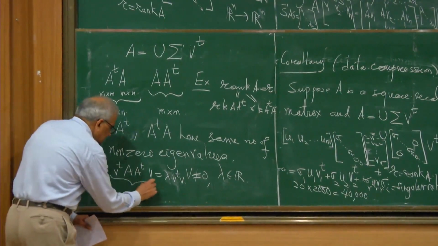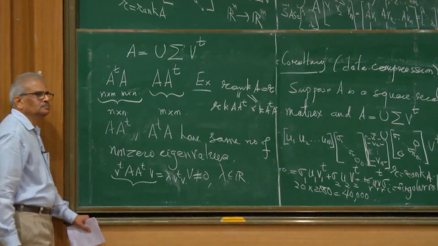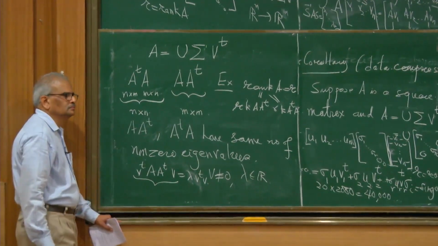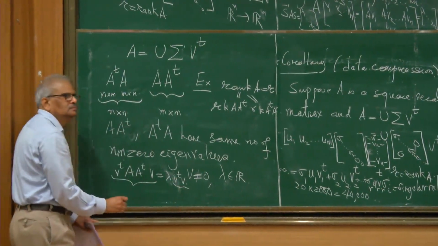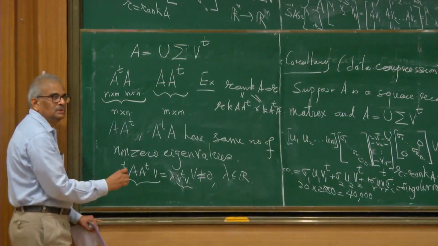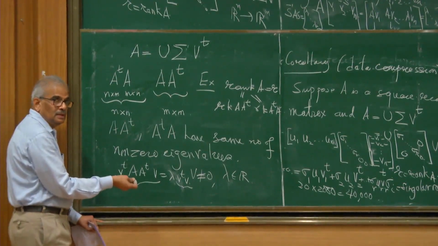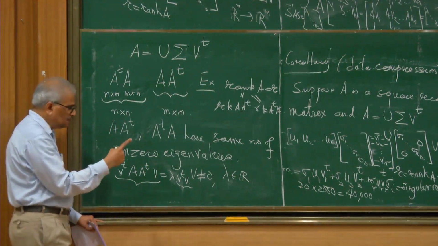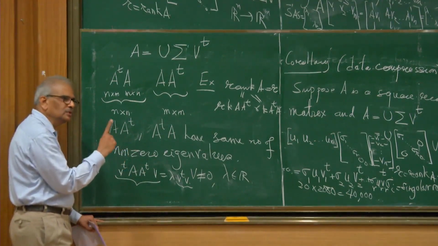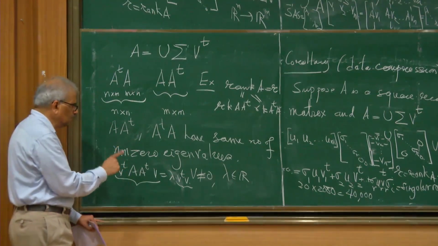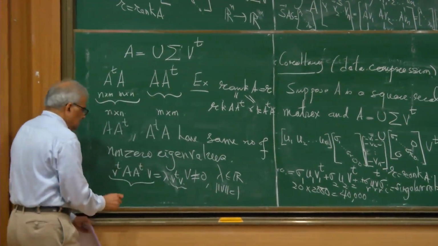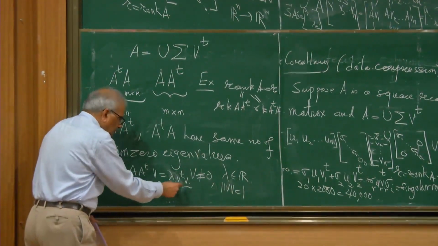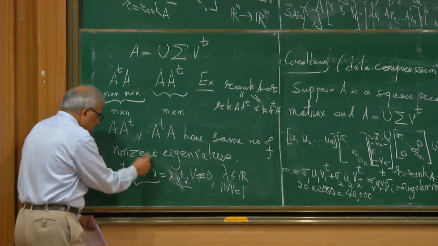Do you recognize this? What is this? It is one, because I can take the eigenvector to be of unit length. Let V be of unit length. Then this side is 1, so I get lambda. And what is the left-hand side?